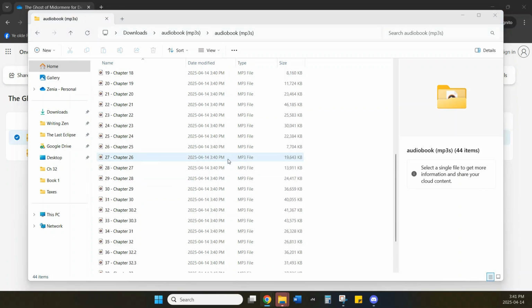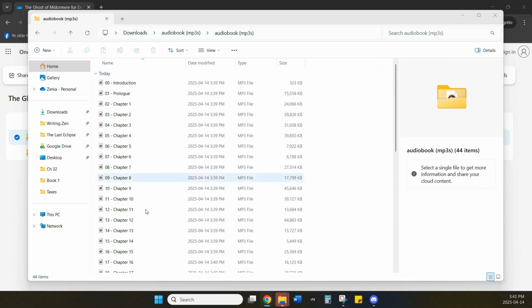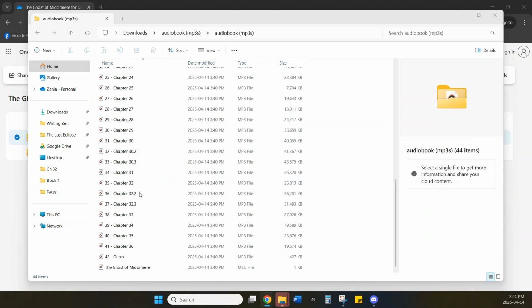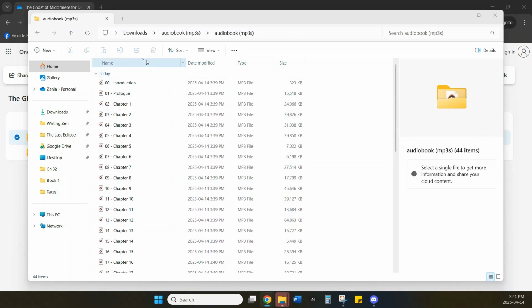If you find that your MP3 player of choice will not play these in the correct order using the Ghost of Mittermere file, you can simply order them by name and begin at the top, and they're all appropriately numbered. So if you put on an autoplay, it should just go in order, and you get to listen to the whole story as it was meant to be.